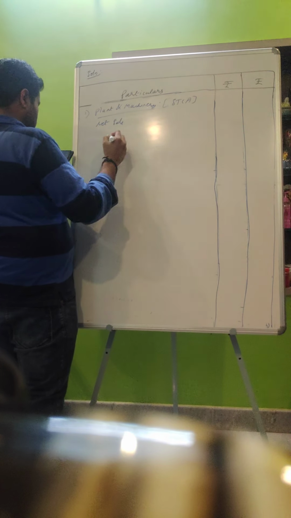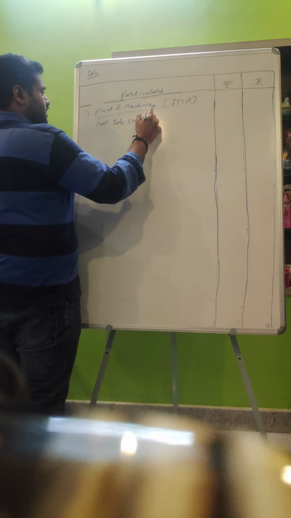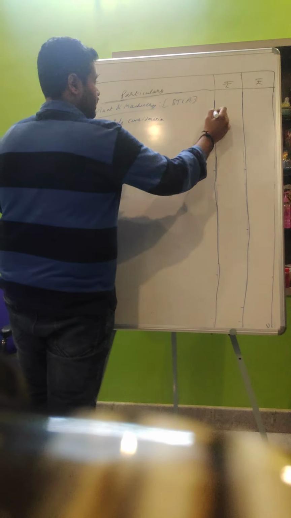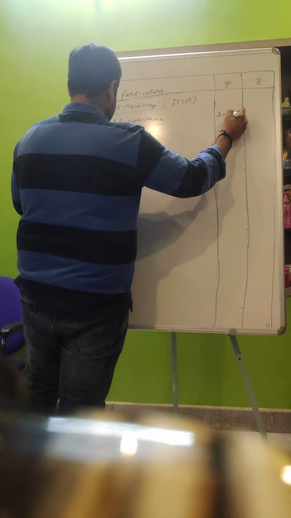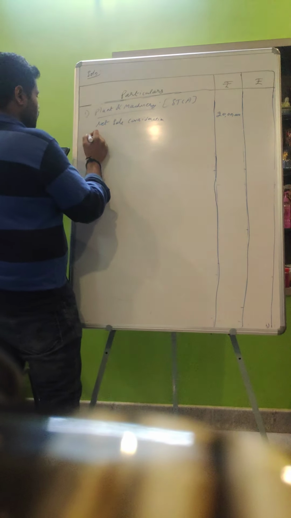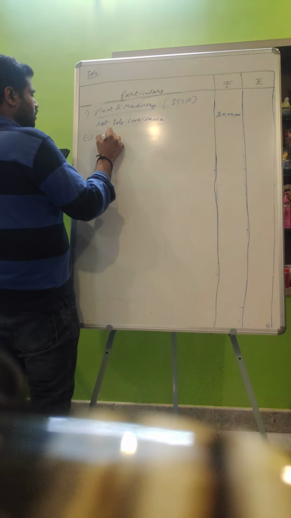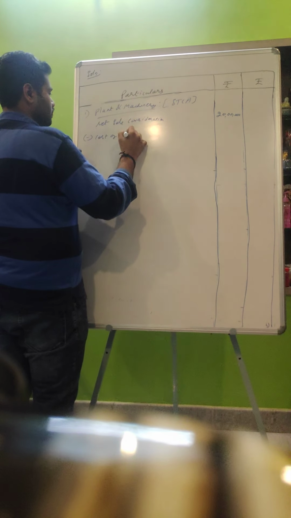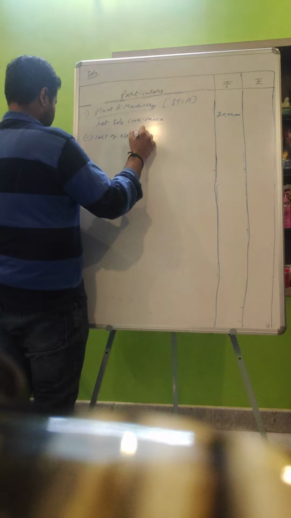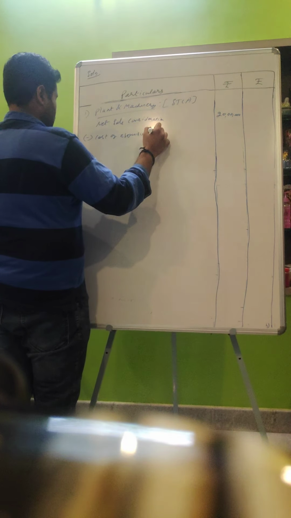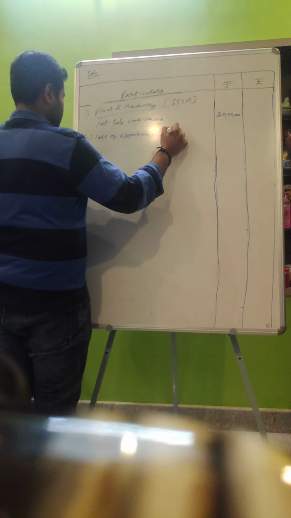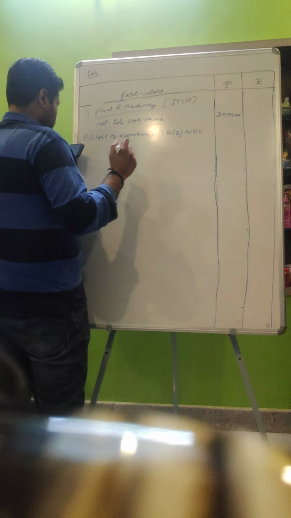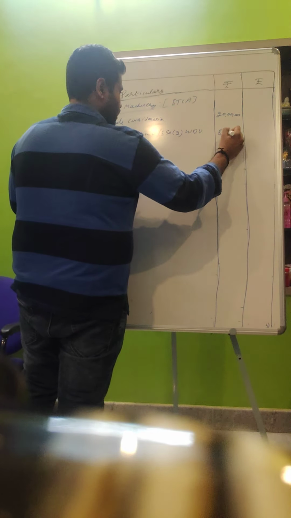So net sale consideration is 20 lakh, less cost of acquisition under section 50 subsection 2 of WDV, 8,80,000.